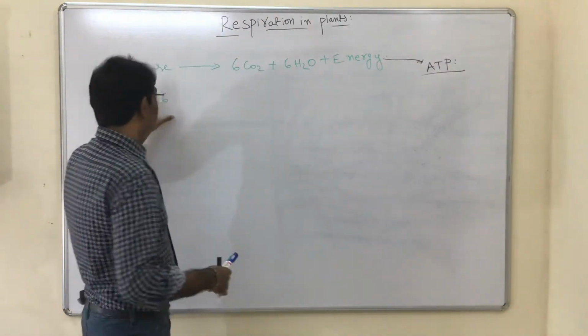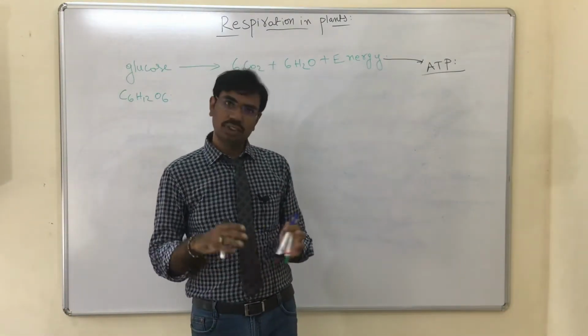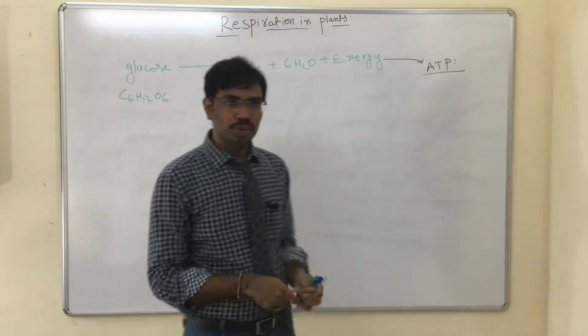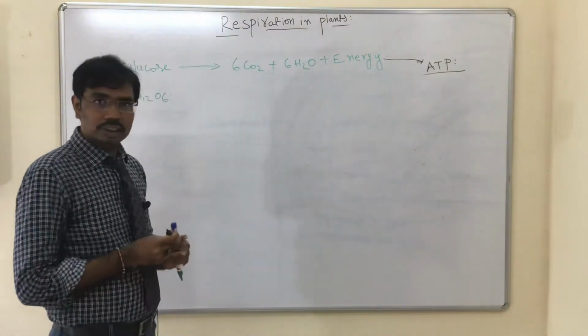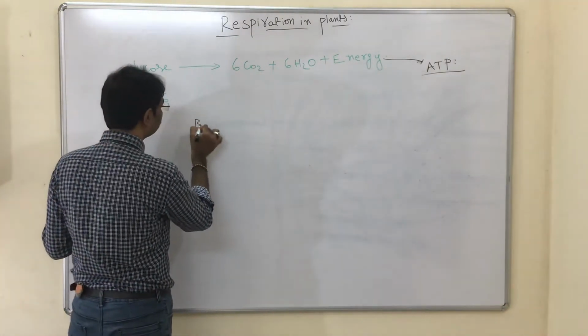Glucose is completely oxidized, but partial oxidation of glucose is also possible. That is called anaerobic respiration, and we will discuss anaerobic respiration also. First we will discuss the types of respiration based on the respiratory substrates.